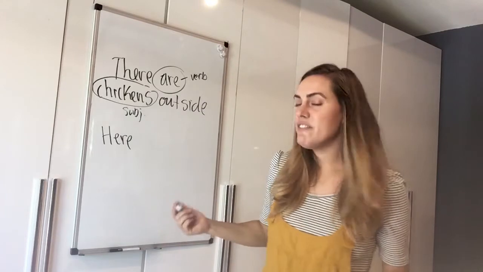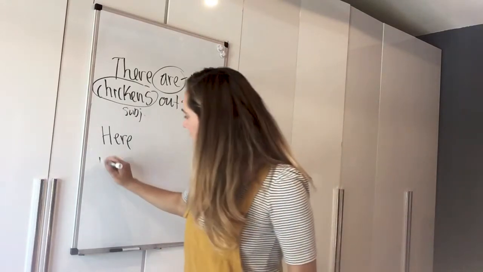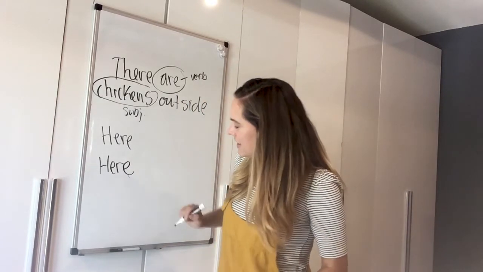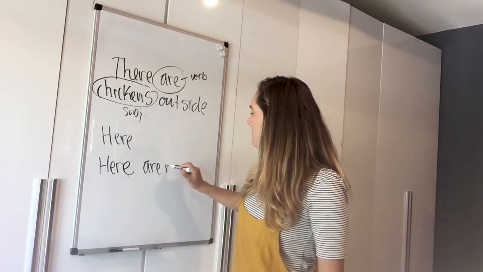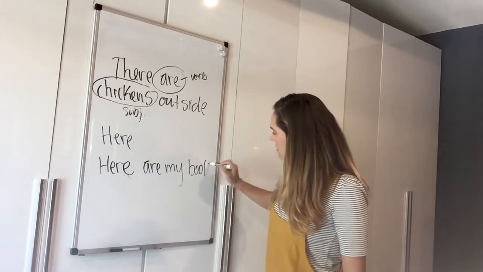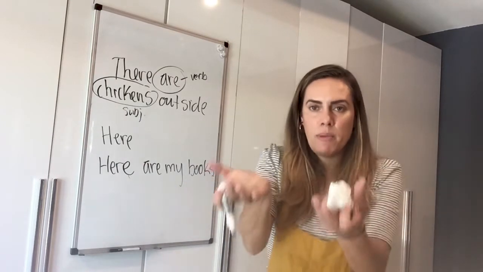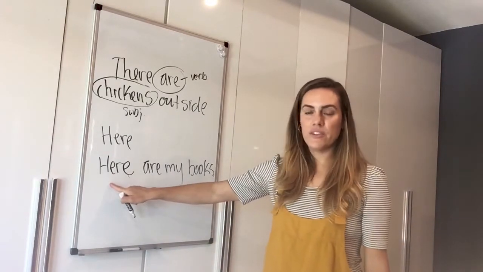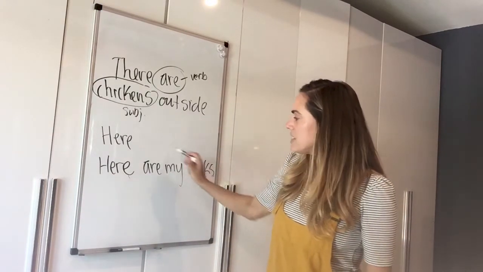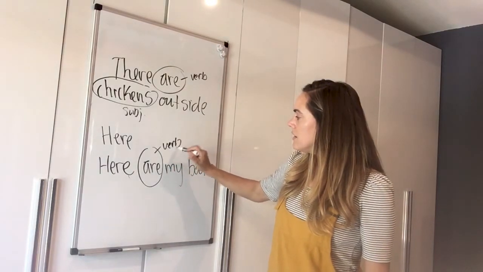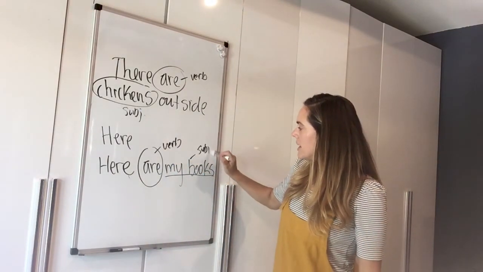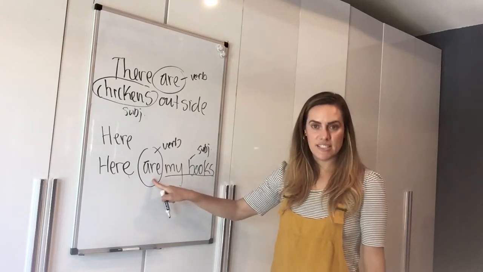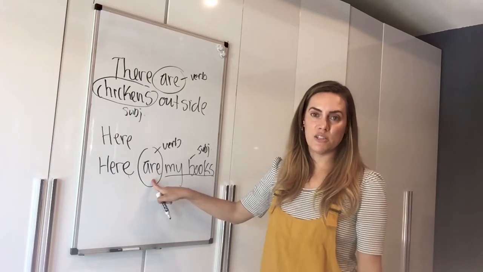How about if I want to use the word here? Here are my books. Here are my books, okay? So where's the subject? Is it here? No, the subject is not here. The subject comes after the verb. The subject is my books. Singular or plural? It's plural. So the verb also needs to be plural.